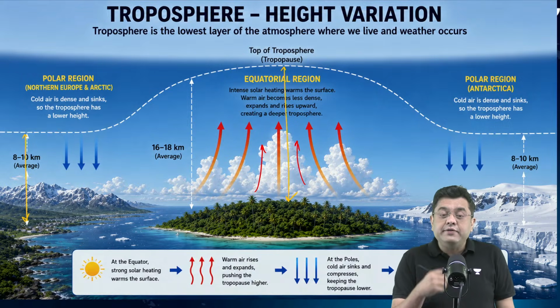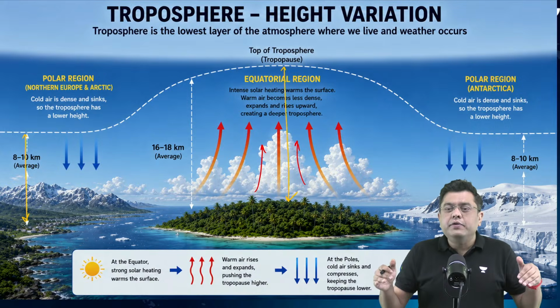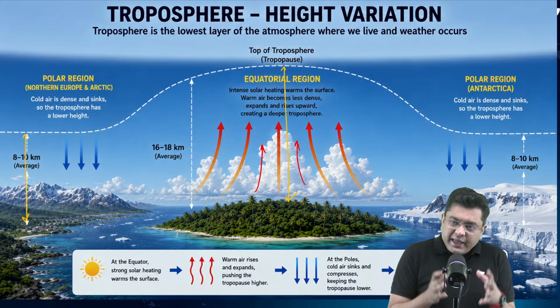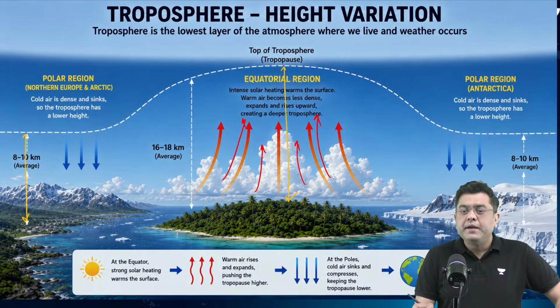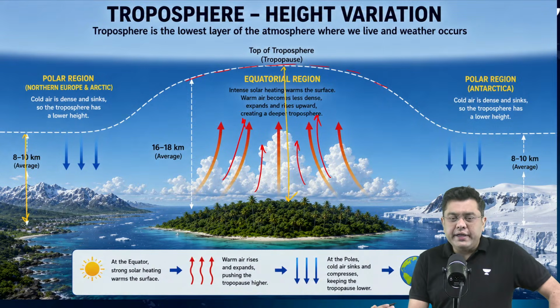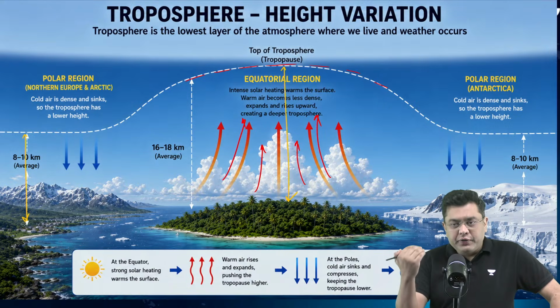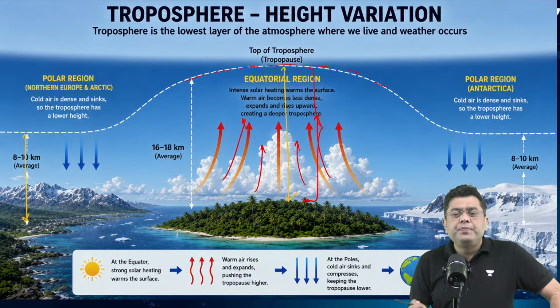We have studied in the case of the convection current that warmer materials rise up and colder materials sink down. So here, the air close to the equator gets heated and rises up. As it rises, that pushes the troposphere higher up. And in the polar regions, you have colder conditions, and the air sinks down. Other than that, overall, the temperature of the atmosphere is also high in the region of the equator. That also creates an expansion, right?